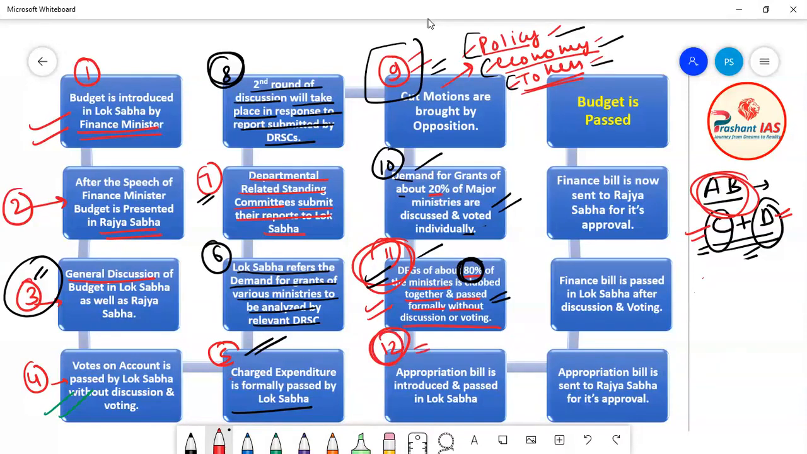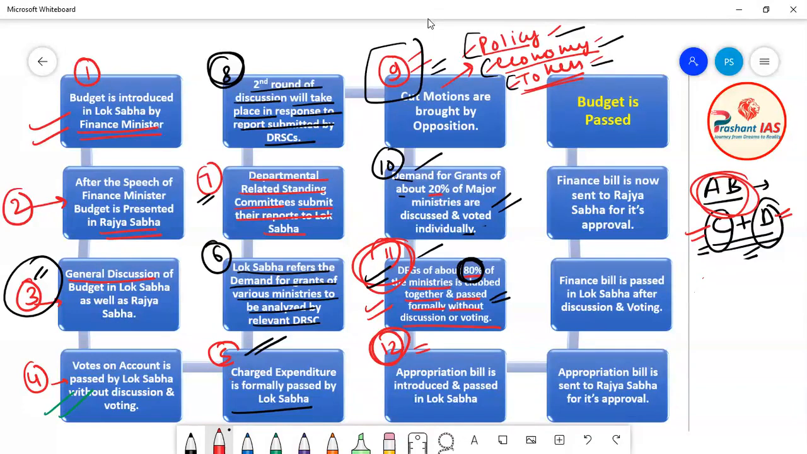So the appropriation bill is nothing, it just contains all the charge expenditures and demand for grants. You just remember that when all the charge expenditures are passed by Lok Sabha and when all the demand for grants are passed by Lok Sabha, after that all these charge expenditures and all these demand for grants are written in one document, which is known as the appropriation bill. Then this appropriation bill is introduced in Lok Sabha, and after that all the process goes on, and then this appropriation bill is passed by Lok Sabha.